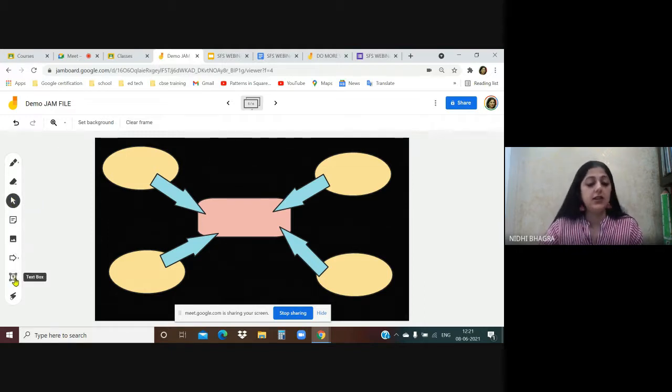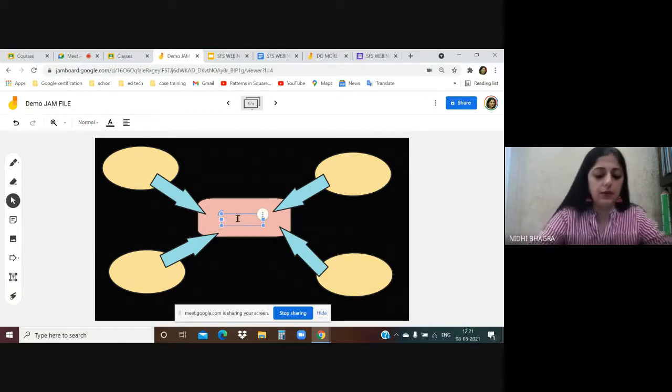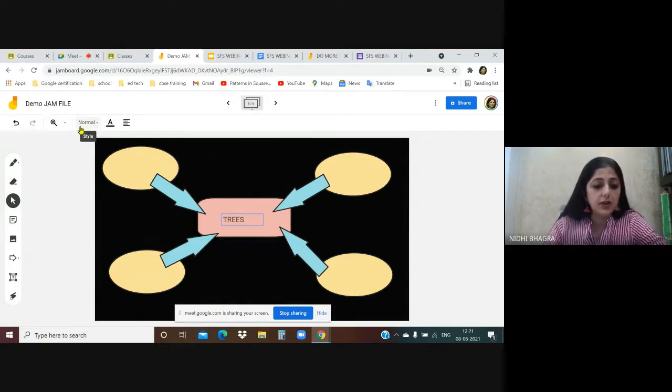Next is the text box. Using this tool, you can write anywhere on the Jamboard. Let's quickly create this mind map, trees. There are text formatting options at the top. Please look here at the top.